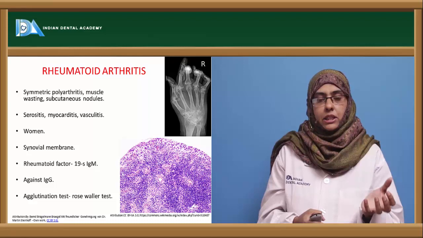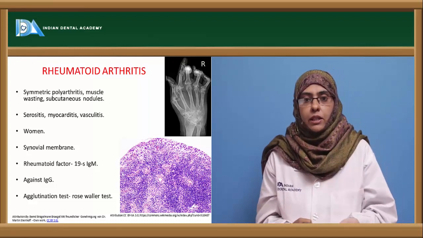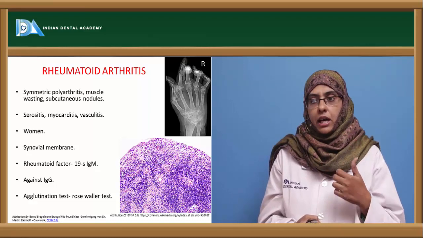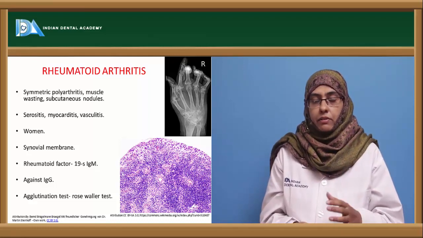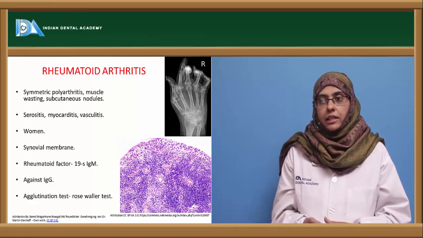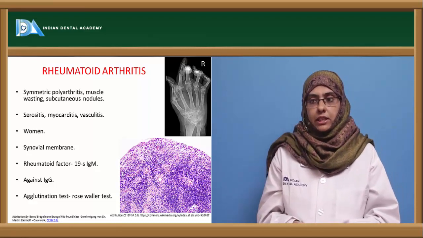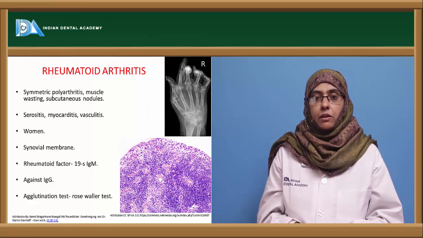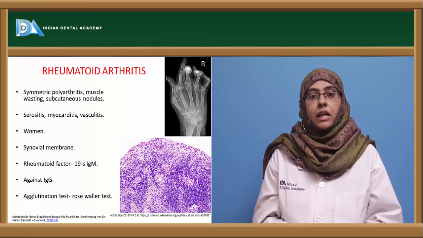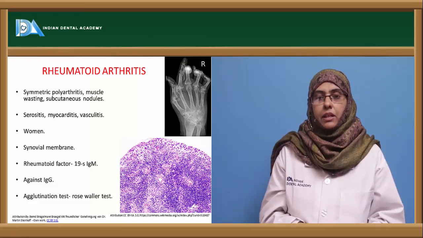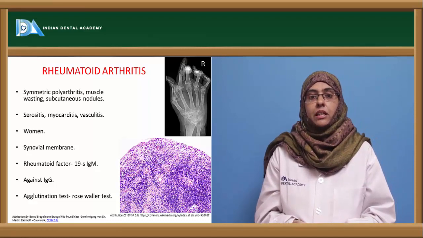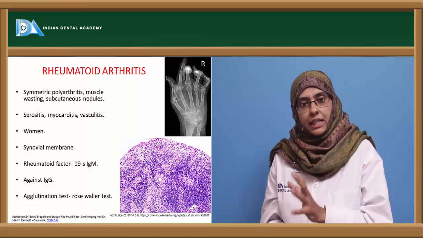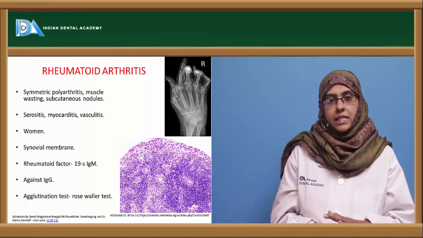So the autoantibodies that are produced are called the rheumatoid factor, or RA factor, and it leads to serositis, myocarditis, and vasculitis, mostly seen in women again above 40 years of age, and the target here is the synovial membrane. The rheumatoid factor is nothing but an autoantibody against the antibody, that is, the IgG antibody.